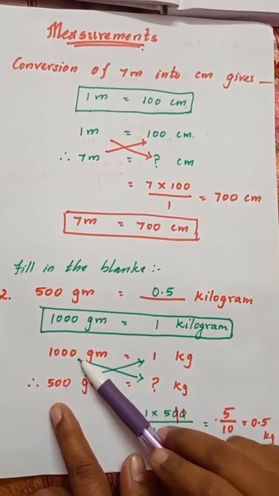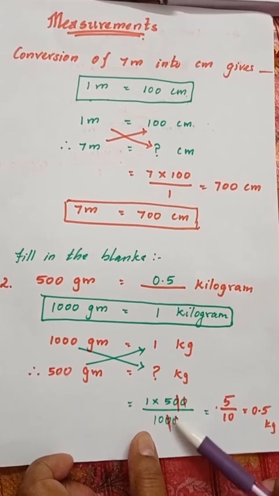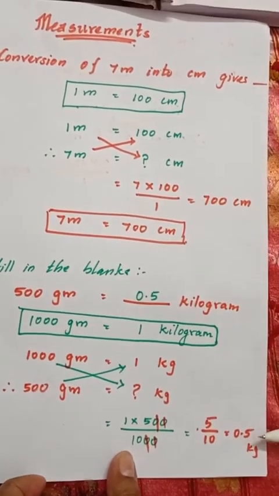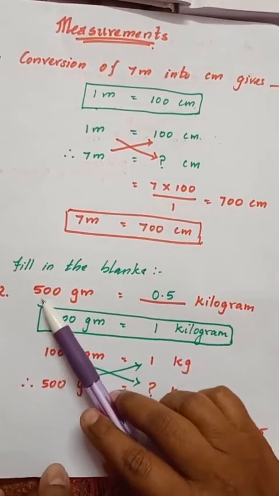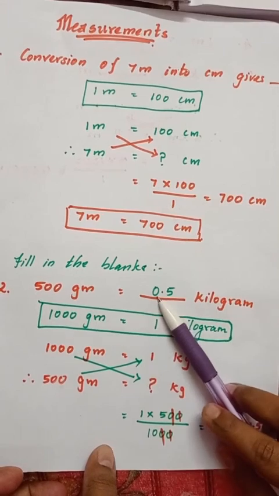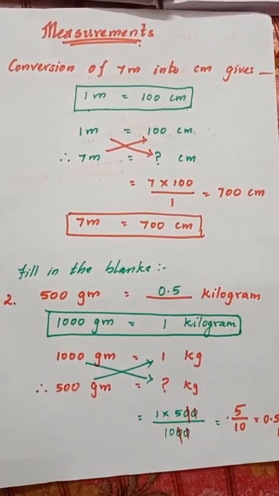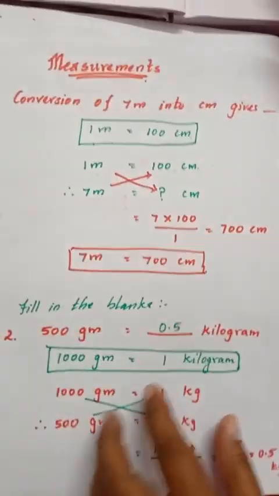500 into 1 divided by 1000. So you just cut these 2 zeros and you get 5 divided by 10, and that is 0.5 kg. That's the answer. So what is that, children? 500 gram is equals to 0.5 kilogram. So your answer is ready. Now let's move on to the next one.